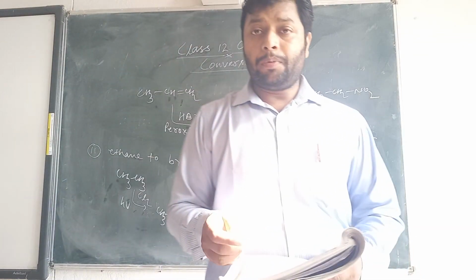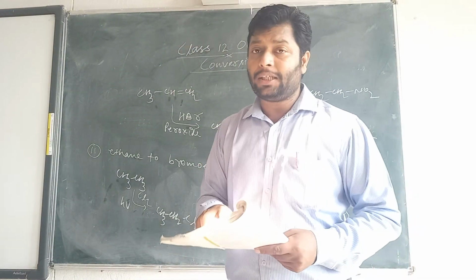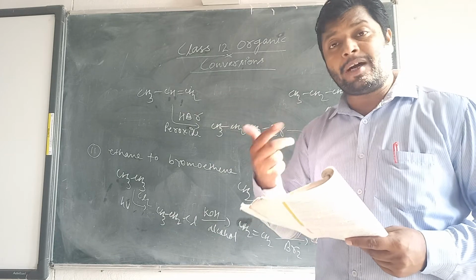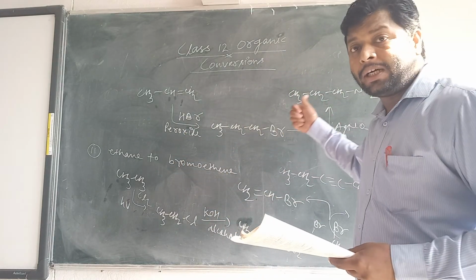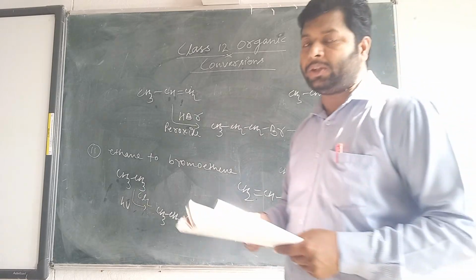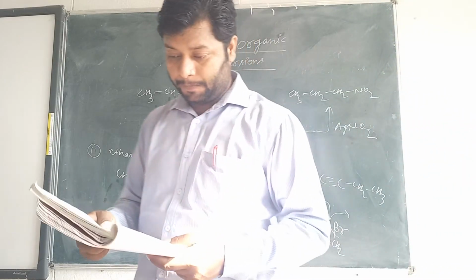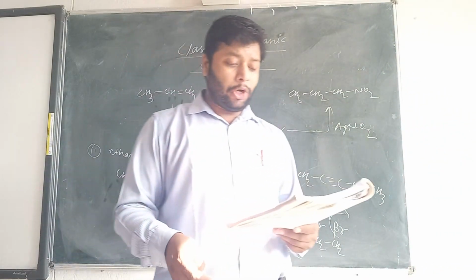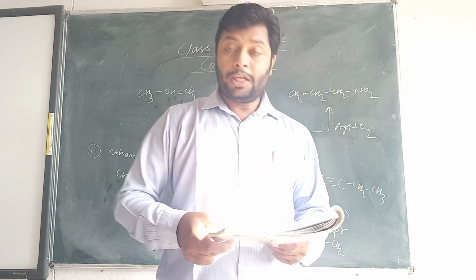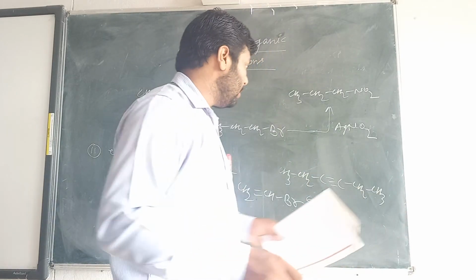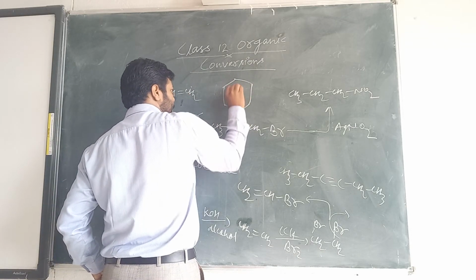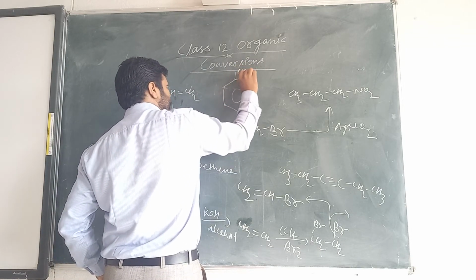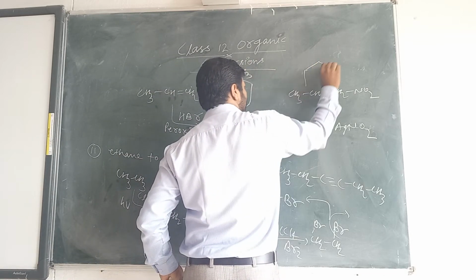If the group is introduced at the first position, there must be some anti-Markovnikov addition before in the reaction that will introduce the next group at the first position. That is one of the easy processes. Next is toluene to benzyl alcohol. This is one of the easy processes. You can see this is toluene and this is benzyl alcohol.